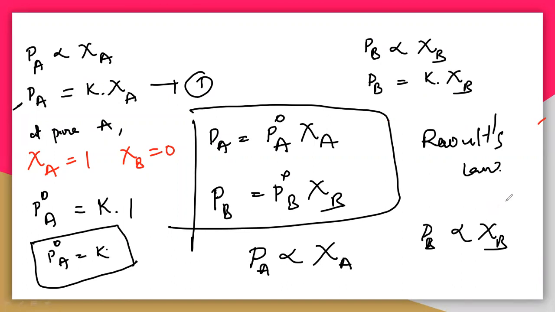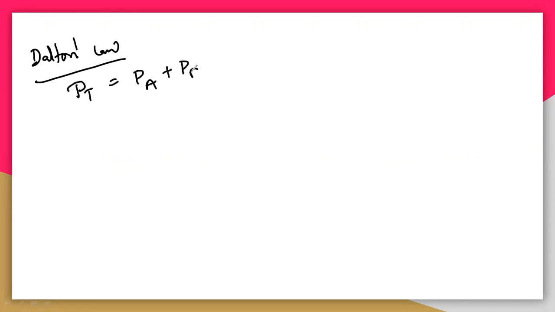You have to understand here that the partial pressure PA is equal to P naught A zeta A, and PB is P naught B zeta B. According to Dalton's law, which is a basic law, the total pressure is equal to PA plus PB.